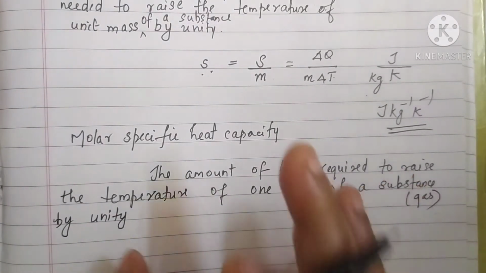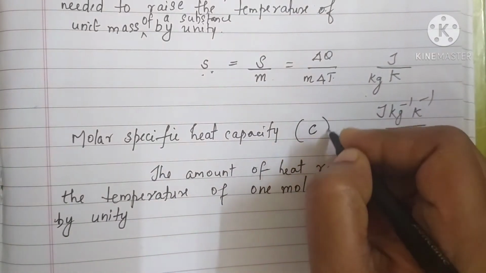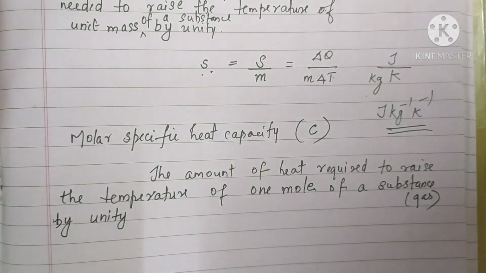It is known as the molar specific heat capacity and it is denoted as C.